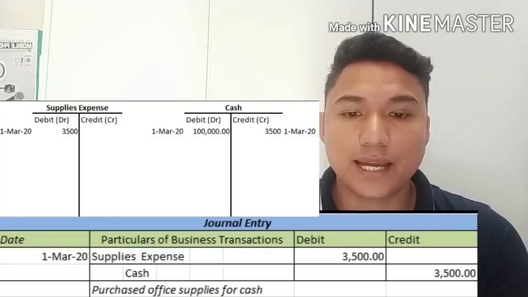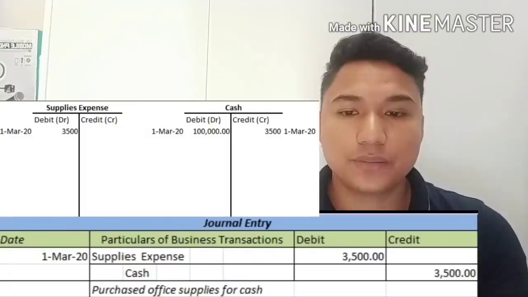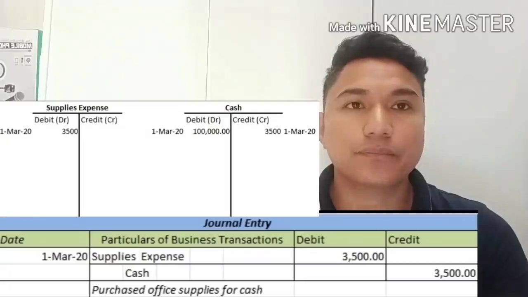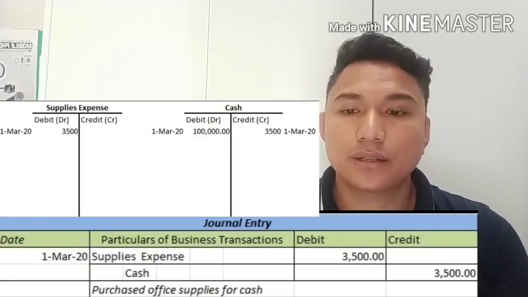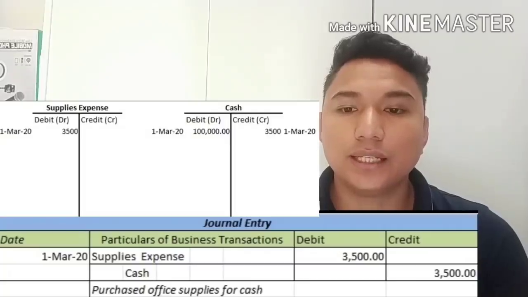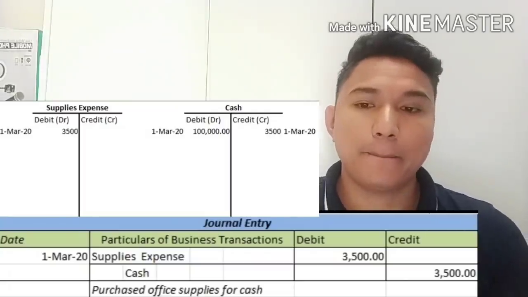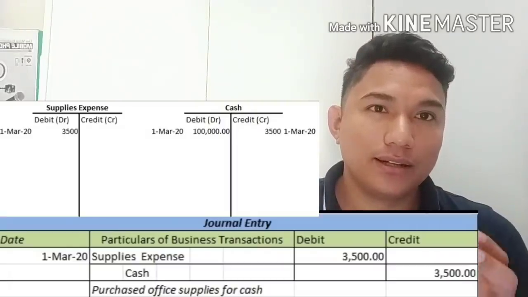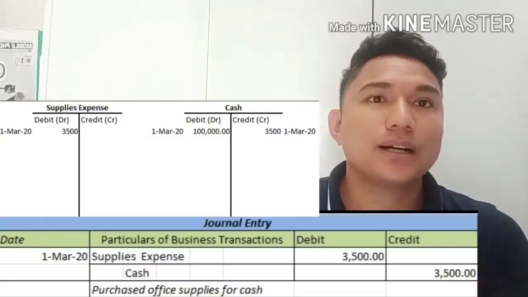So in the office supplies expense account, we have to put debit 3,500, and we have to put the cash here, March 1, 2020, we credit the cash 3,500. Now somehow you understand the concept of ledger. So we summarize all the transactions account per account.